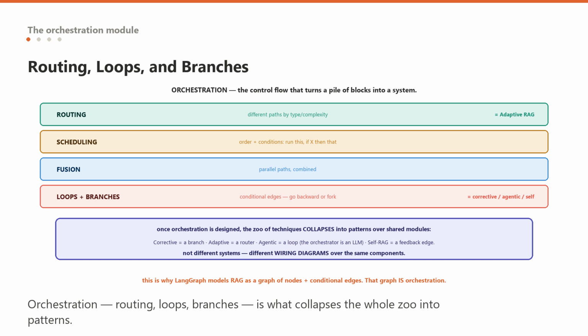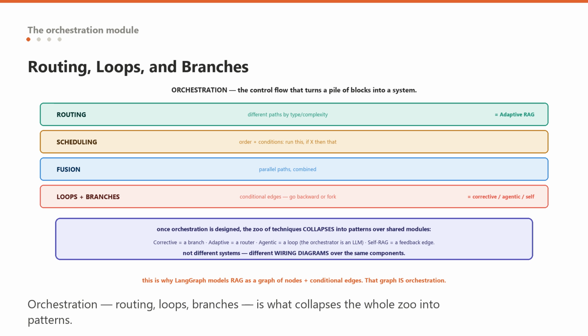Orchestration is the module that turns a pile of blocks into a system, and it is the piece that distinguishes modular RAG from everything before it, so it deserves the most attention. Orchestration is the control flow, the logic that decides which module runs when, and what happens based on results. It has a few key patterns.